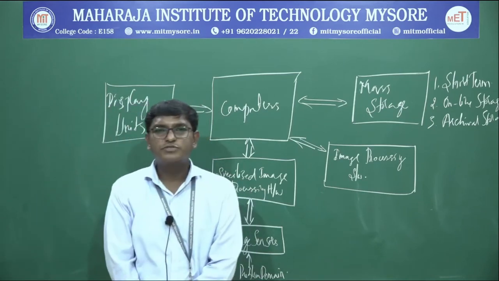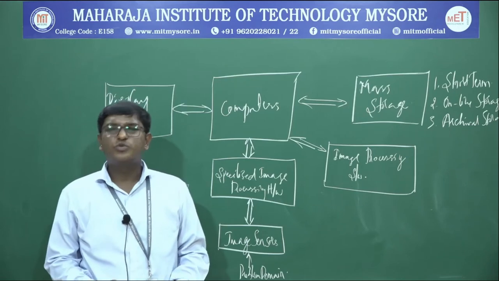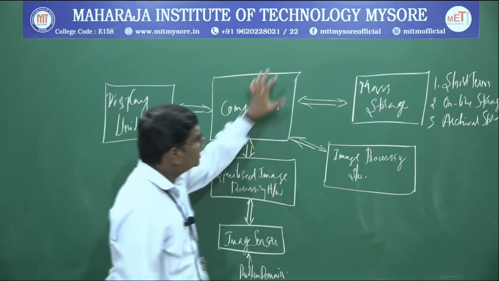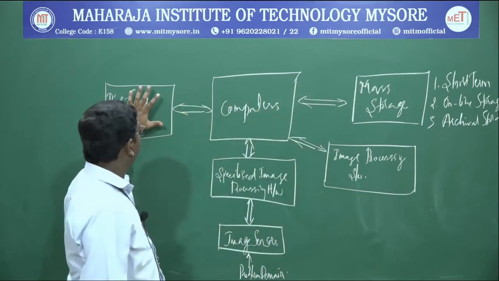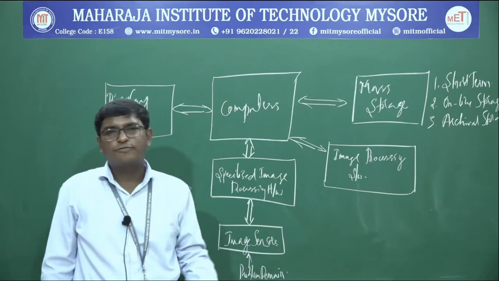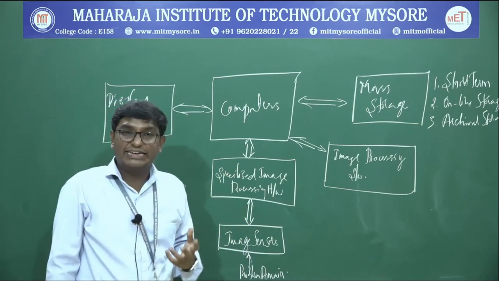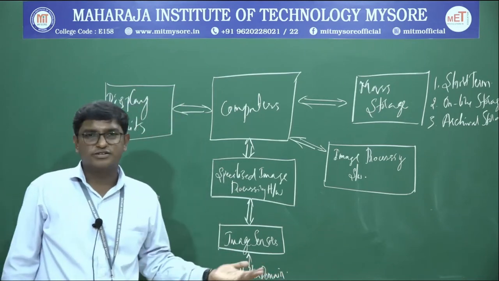The monitor which you are observing and televisions are all display units available in image processing. Once the image is processed and stored, you can retrieve it and show it to the users of interest using these display units.